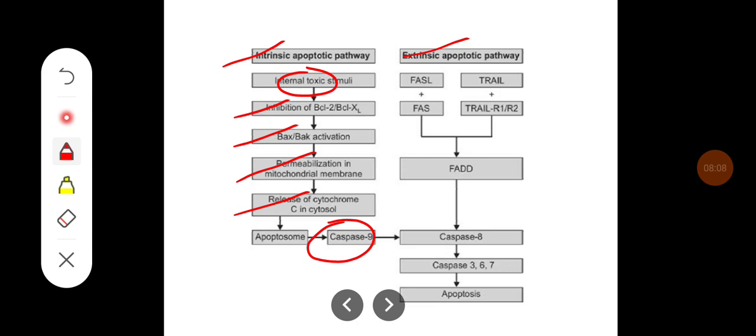In the extrinsic pathway, the Fas ligand is going to bind to the Fas, which is going to eventually cause release of caspase 8, and that in turn causes release of caspases 6, 7, which leads to apoptosis.